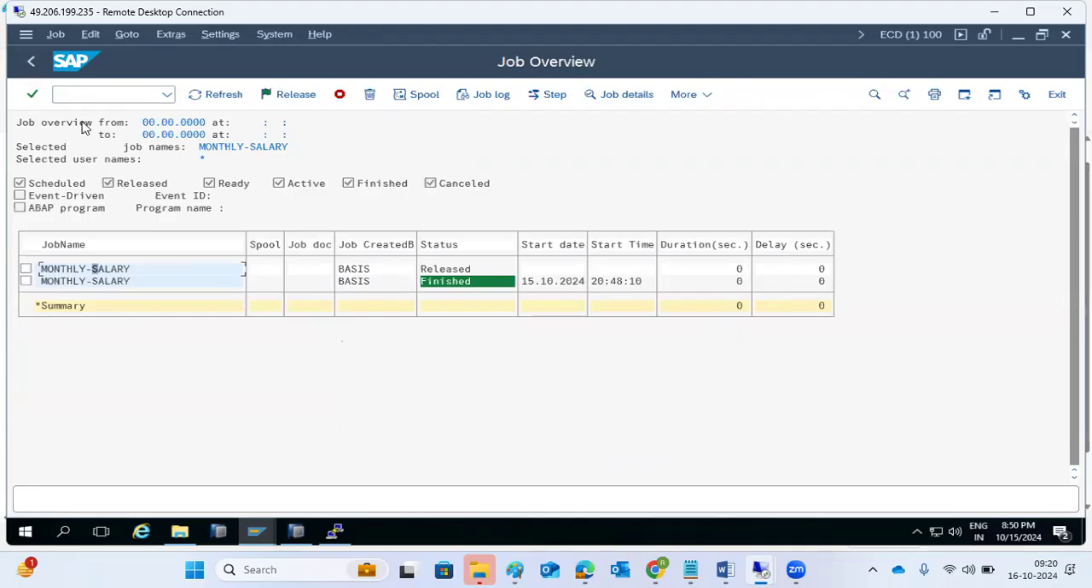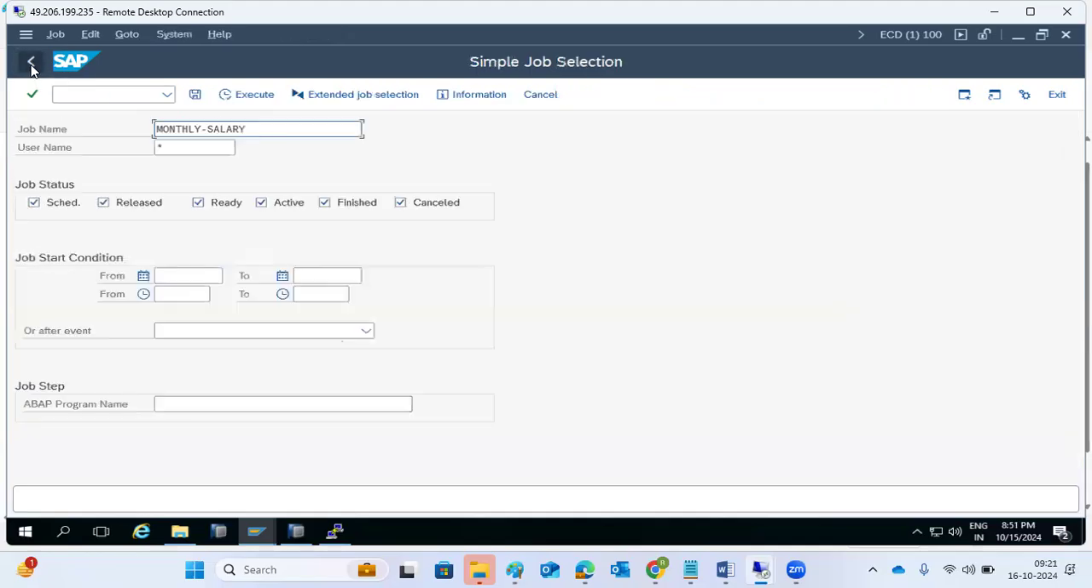So 1 + 1 month. Once this is completed, one more job is released for next month, December, then January, then February, like that. Until you stop it, it will keep on running.